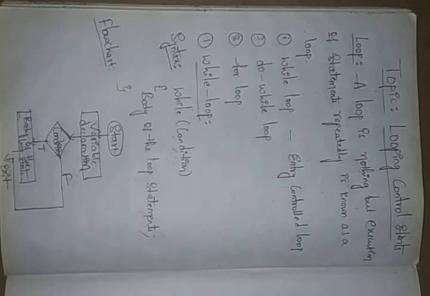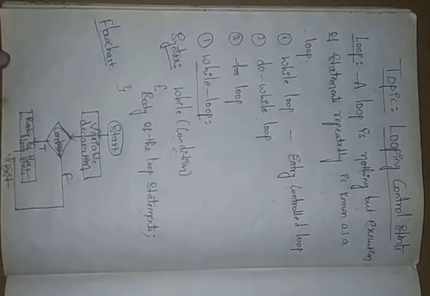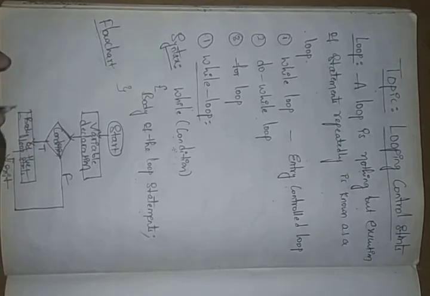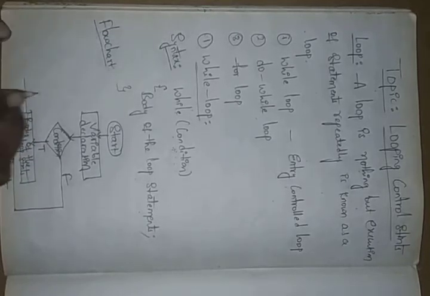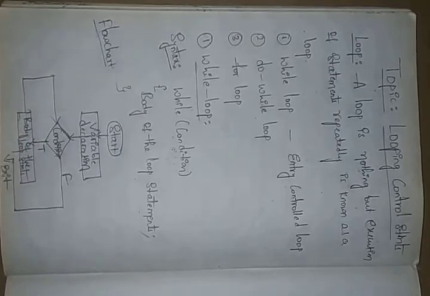If this one is true, our statements can be displayed, right? And again it checks the condition by going back. So how will it be? Here you can go back here. Okay, so this is our flow chart. Just understand the theory part, and automatically you will be able to draw our flow chart for this.